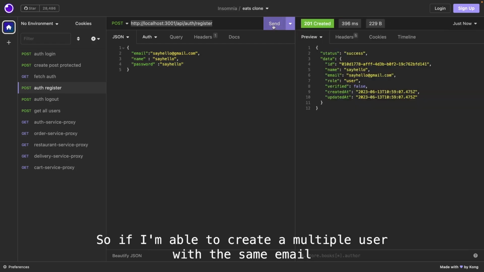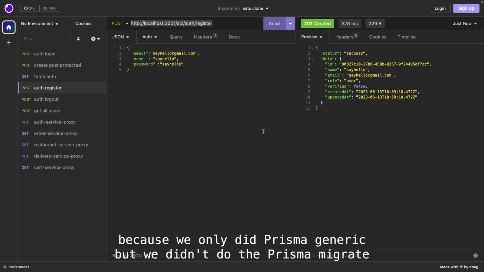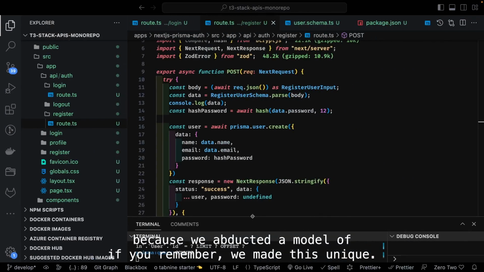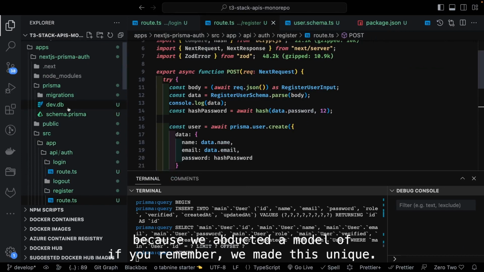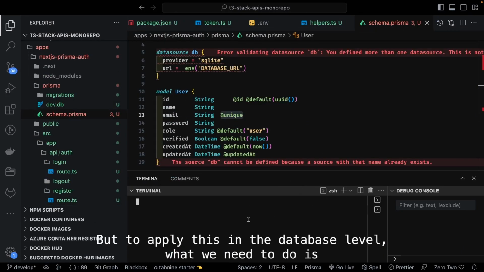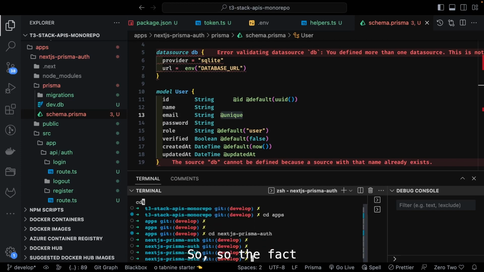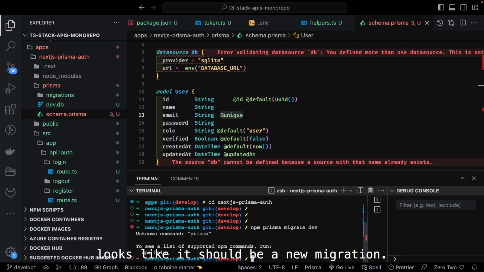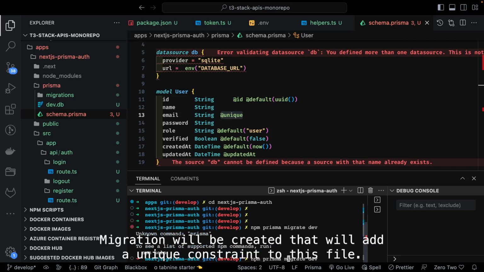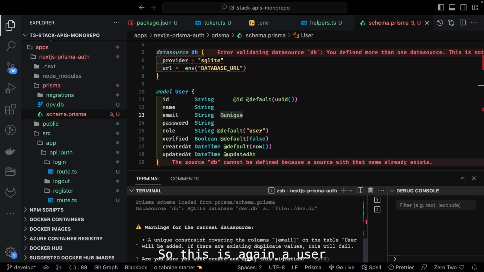So I'm able to create multiple users with the same email, because we only did Prisma generate, but we didn't do the Prisma migrate, because we updated a model. If you remember, we made this unique, but to apply this at the database level, we need to do a migrate also. So cd apps, and here I need to do npx prisma migrate dev. A new migration should be created that will add a unique constraint to this file. So this is again a user.